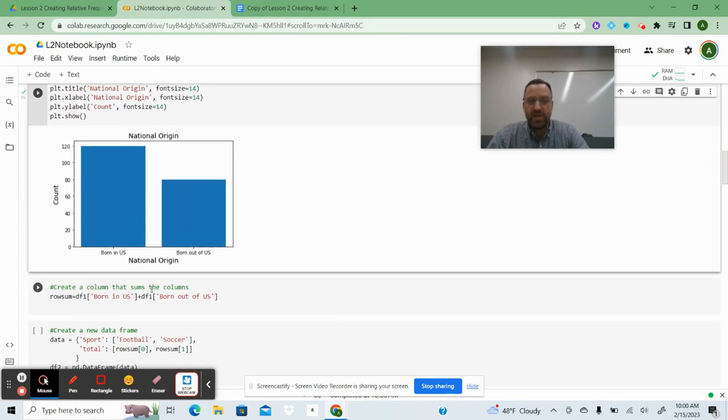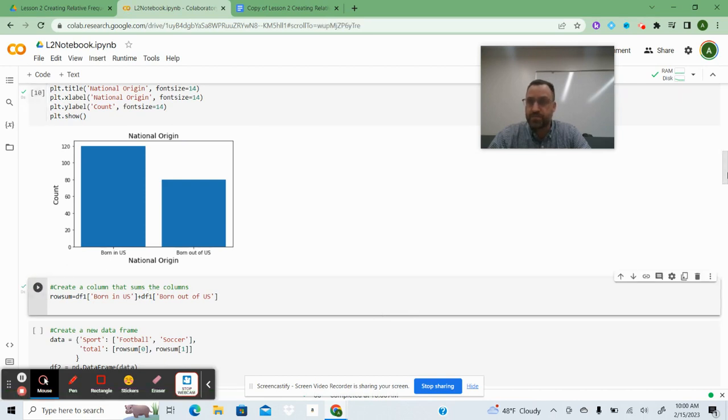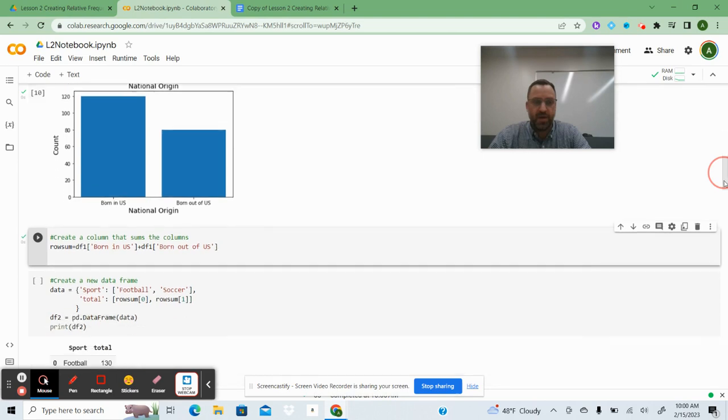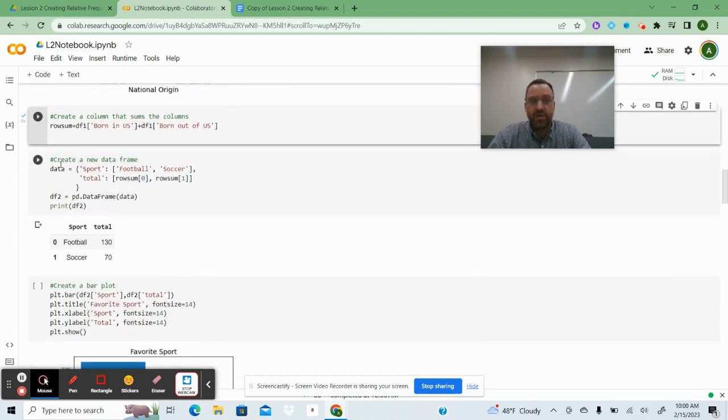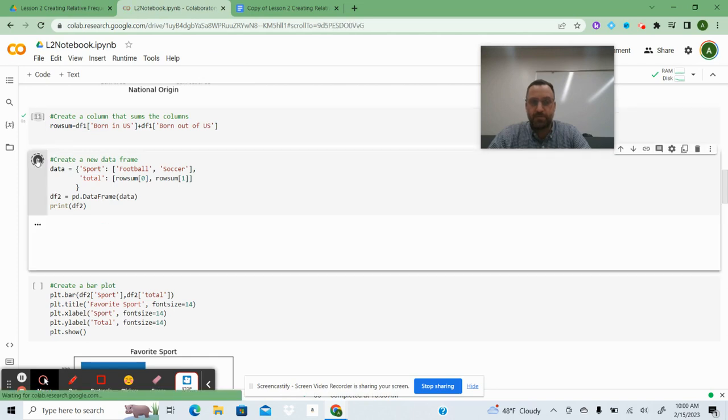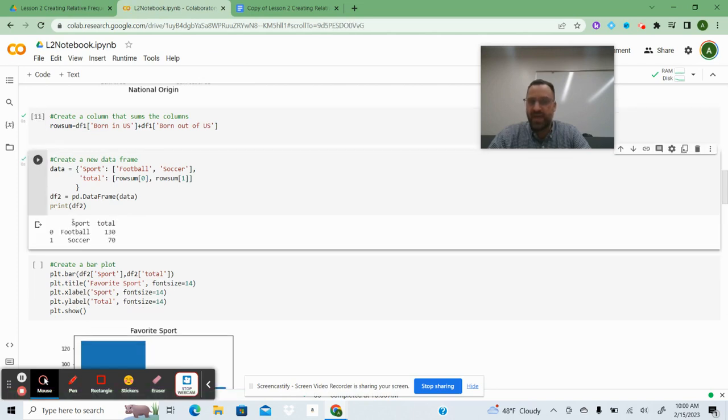So now what we're going to do is sum the columns, so the row sum. So now we're going to sum those rows. So we're going to do the row sum, and now we're summing what sport people like. So I'm creating a new data frame where I have sport, and the two options are football and soccer. And then we take the total, which is row sum of 0 and row sum of 1. And then we call that data frame 2, and then we're going to print it. And if you look, that has that. We have 130 people like football, 70 people like soccer.